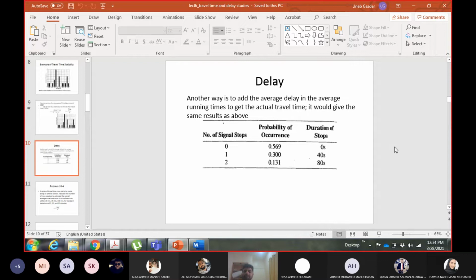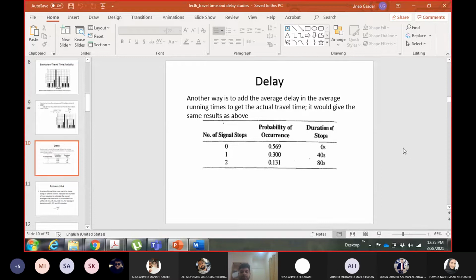Now sometimes it happens, you come to a signal, it was already green, and then you go ahead without any stoppage. So in that case, you did not stop at that signal, right? So your delay for that signal will be 0. Now if you are a very good person, you have done a lot of charity, and God is happy with you, you may have the case where both signals are green for you. You come there, both signals are green for you. So they have calculated the chance of this happening, which is 56.9% or 0.569.